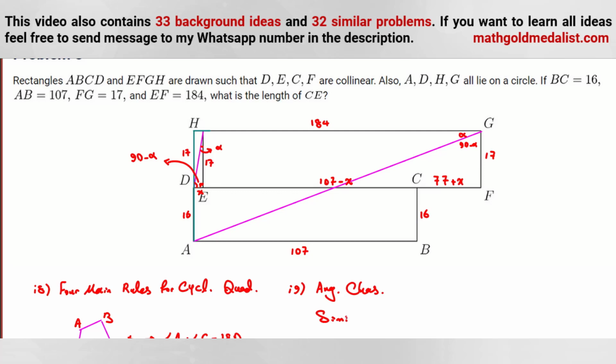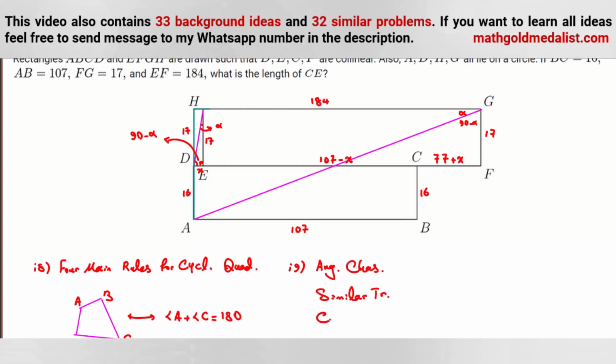Find similar triangles. Find congruent triangles if possible. By these approaches, we can solve, I can say, most of the problems in AMC, also useful in AIME. So we can say which two triangles are similar. We can say triangle GHA is similar to triangle HDE. Okay.